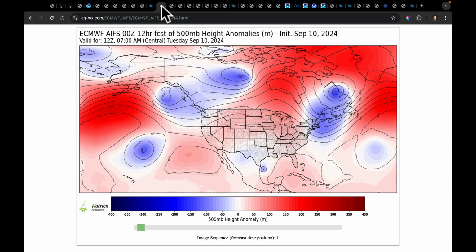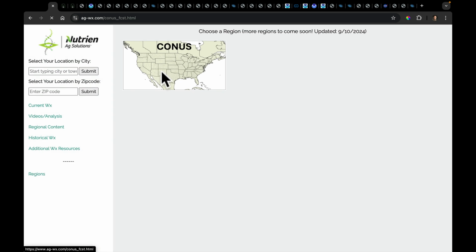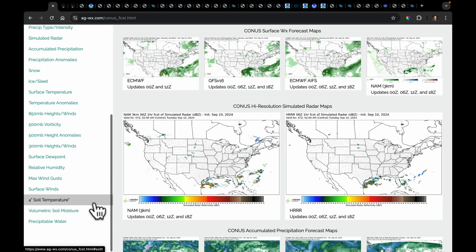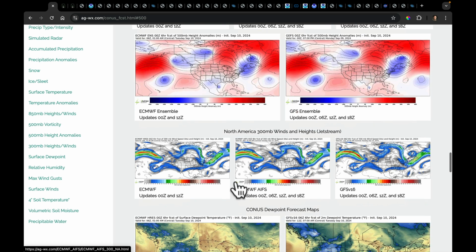All right, upper level height. So I've got my own maps now. I normally use WeatherBell, but I've regenerated these so that they're all the same projection, same view. And I hope you're able to use this, because remember, if you go back to the main page and go to regional content, click on CONUS, you can see the 500 millibar height anomalies from 5 different models. You can compare them. So if you're trying to up your weather nerd status, get used to reading these in jet stream maps. That's where we always begin our forecasts.